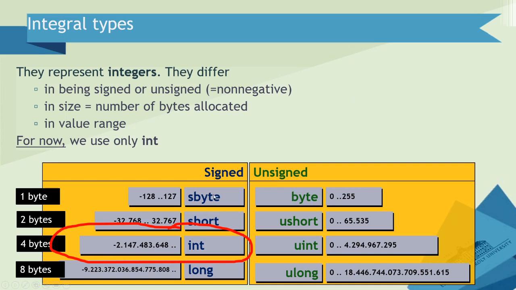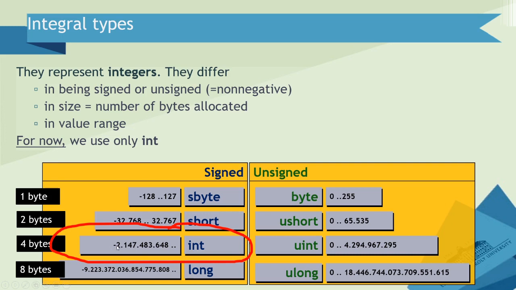Anyway, in C# there are 8 integral types. Int is only one of them. So next week I'm going to talk about all of those types.